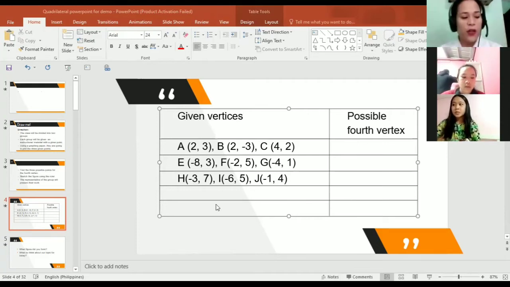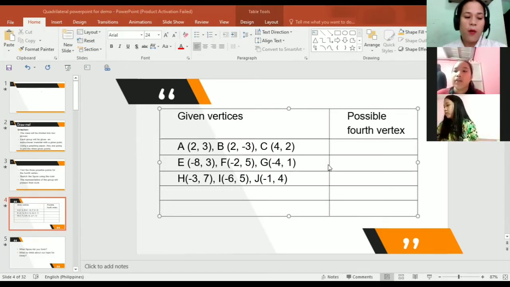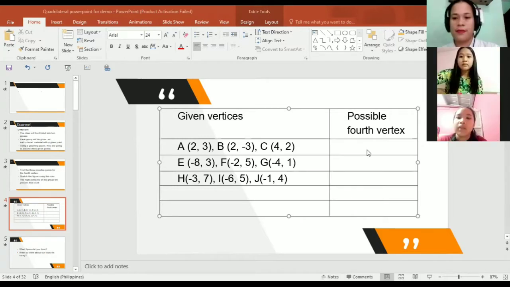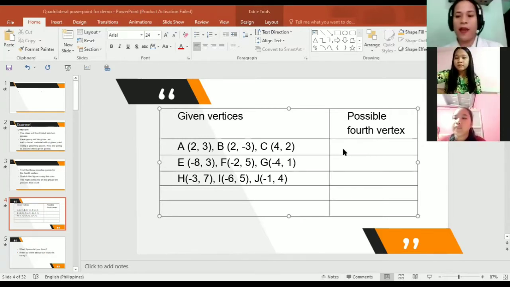What figure do you form in your activity? Yes, Angel. The figure that we get is the quadrilateral. And then what do you think our lesson for today? It's about quadrilateral, ma'am. Yes, thank you, Angel, for your answer.